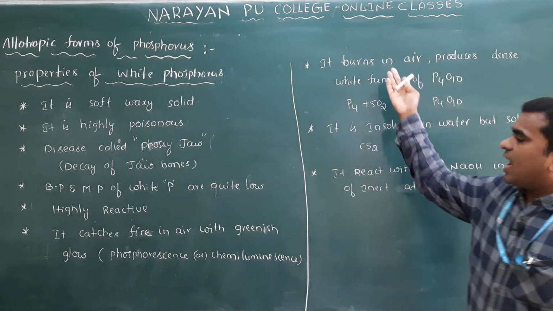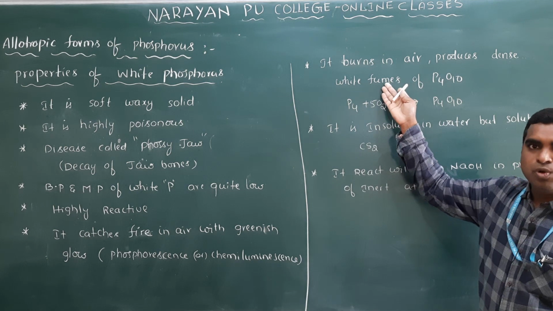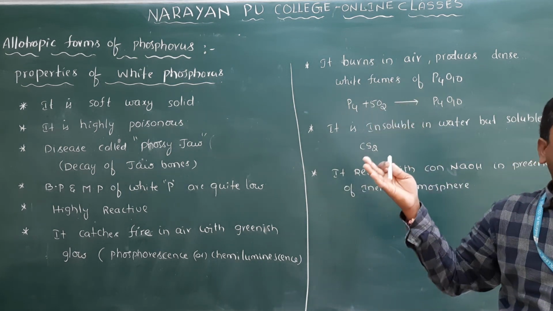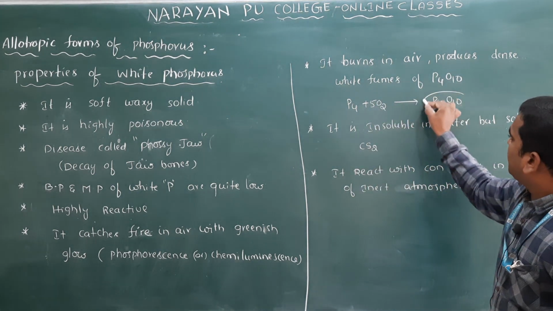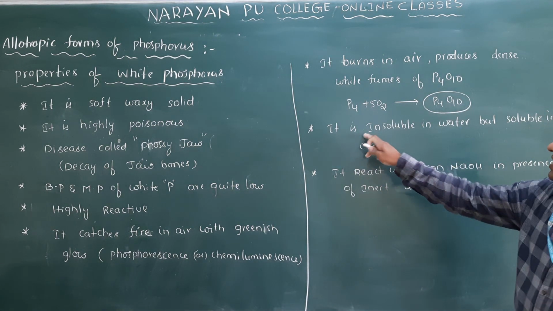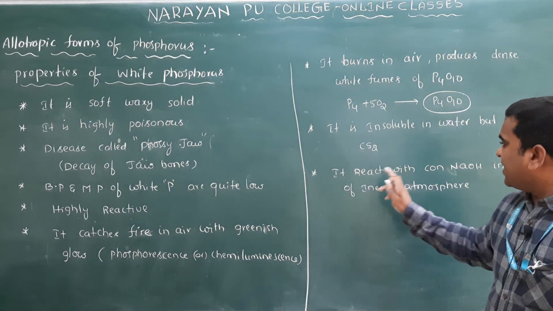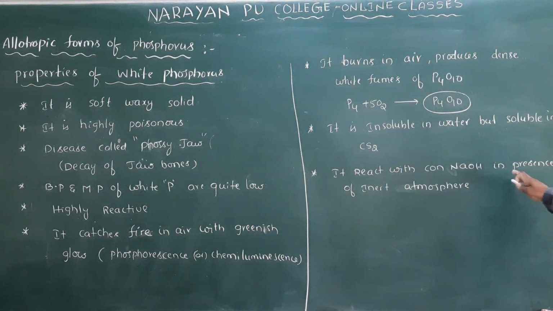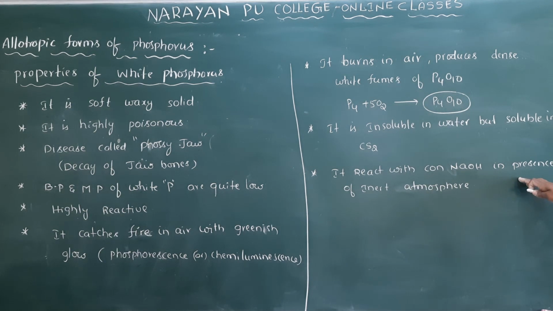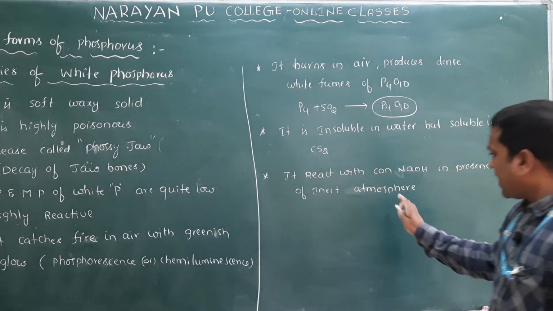Sometimes they will ask: white phosphorus reacts with oxygen and gives dense white fumes, and these white fumes are because of which compound? P4O10. Clear? It is insoluble in water but soluble in CS2, and it reacts with concentrated HNO3.